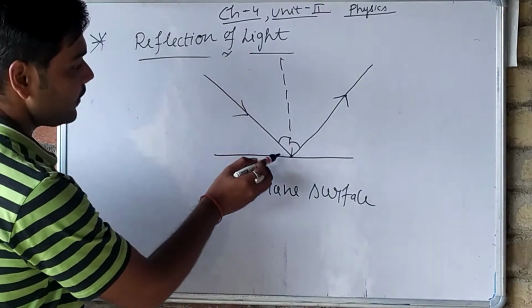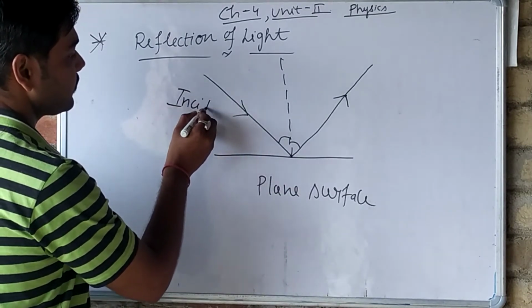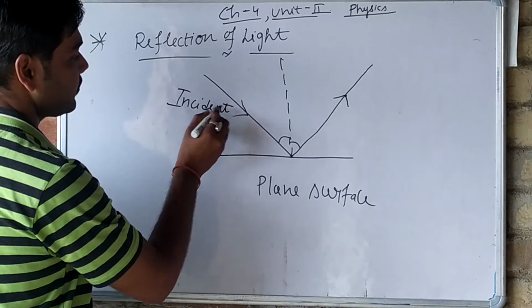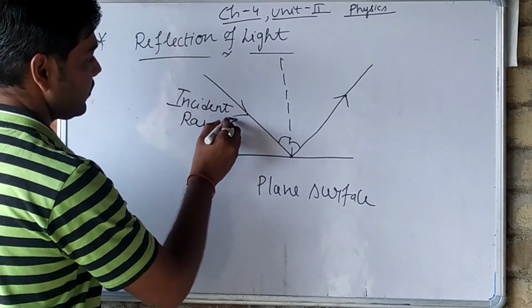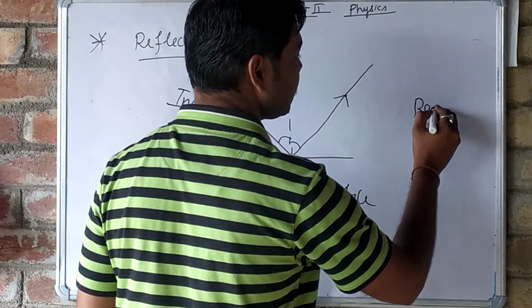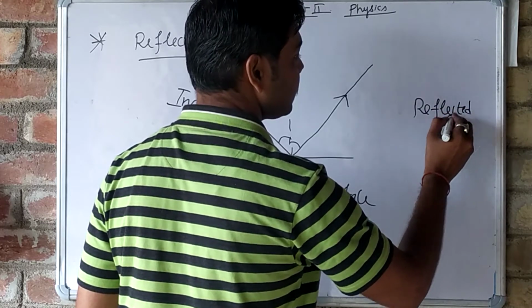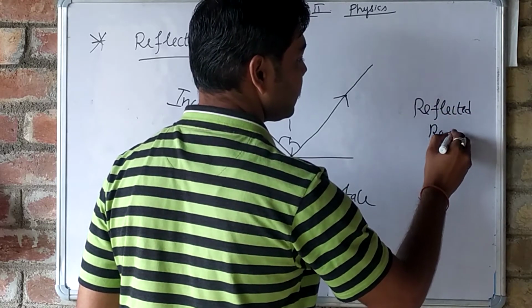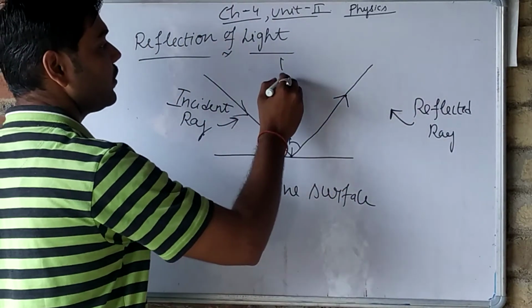This ray is known as the incident ray. This ray is known as the reflected ray. And this is known as the normal.